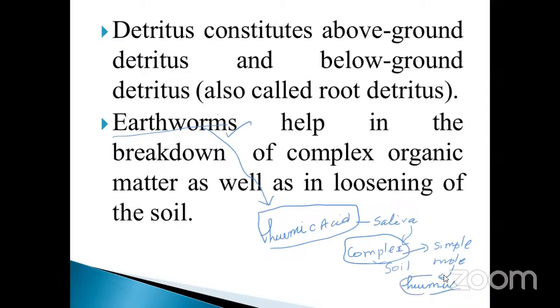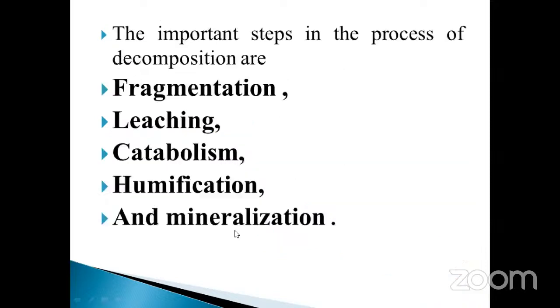Humus is very essential for plant growth. So the earthworm is a good friend of farmers. Also, they create pores, loosening the soil, which is very important because aeration is essential for the growth of the plant. That loosening of the soil is done by the earthworm.